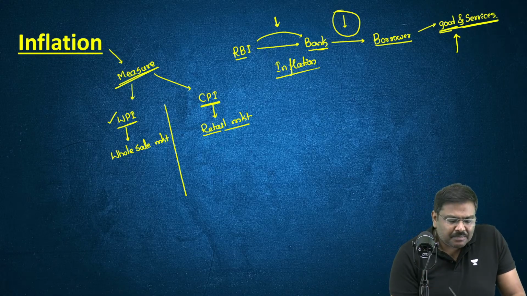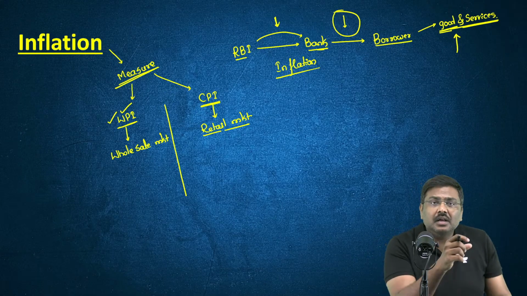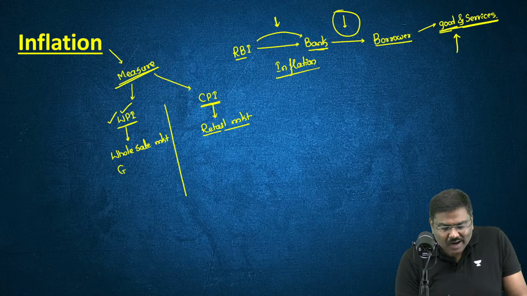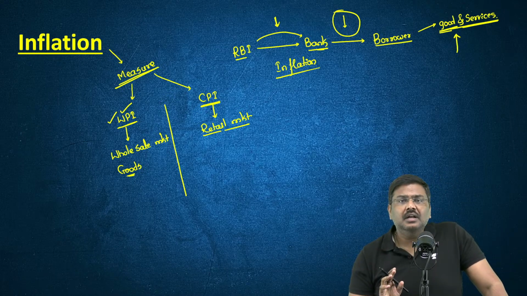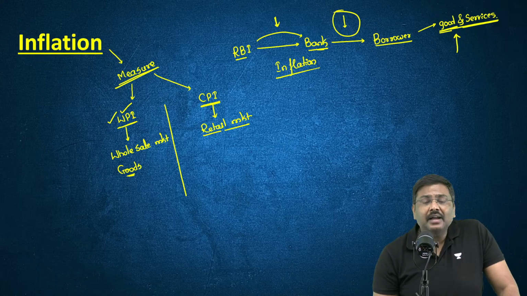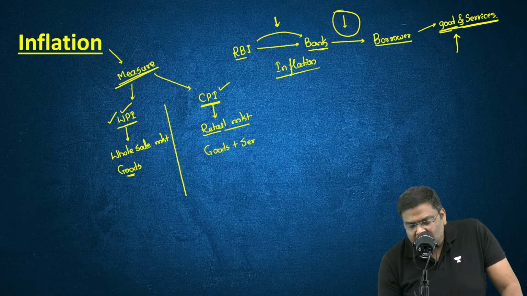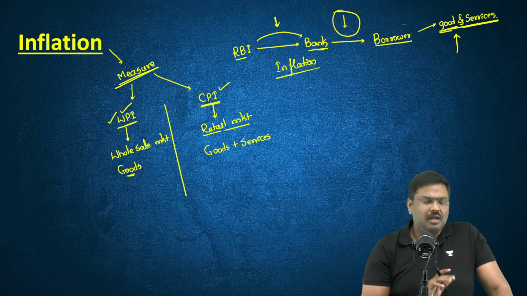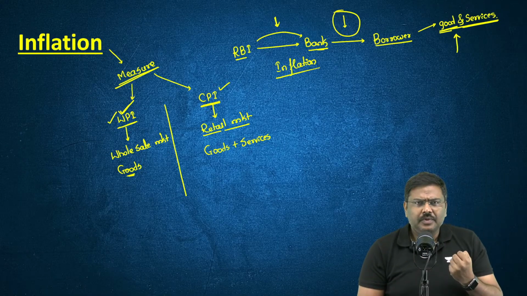Second, what is the basket? In WPI, please remember, only the goods are considered in the basket. Whereas in case of CPI, the basket considers the goods as well as services. How many goods are there?